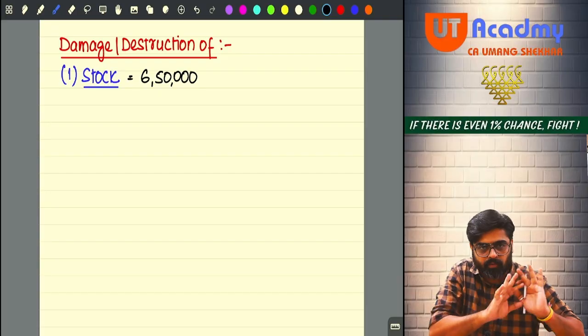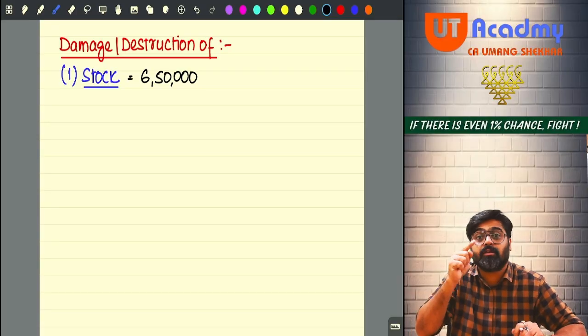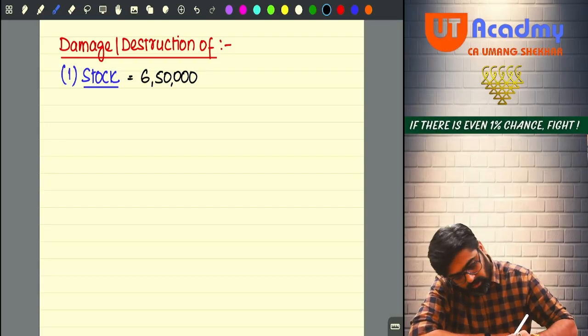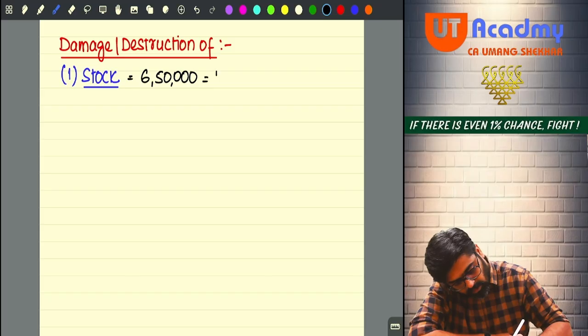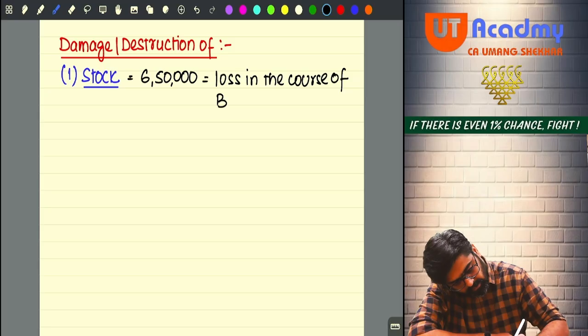Is it a profit happening in the business or a loss? So I can say this is a loss incurred in the course of business or profession. So the 6,50,000 is equal to loss in the course of business.